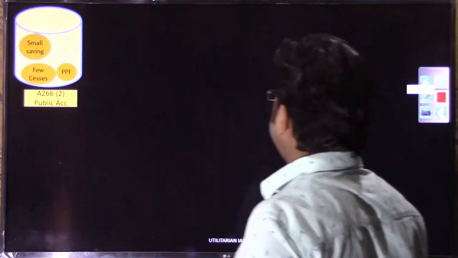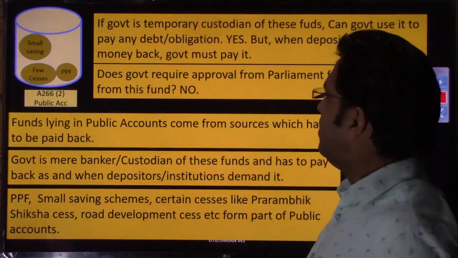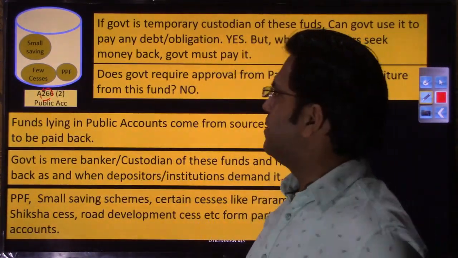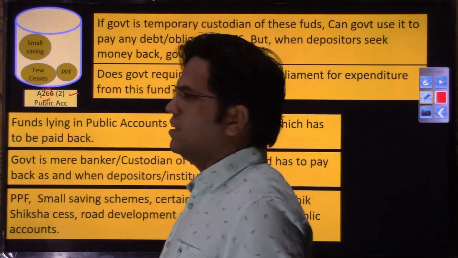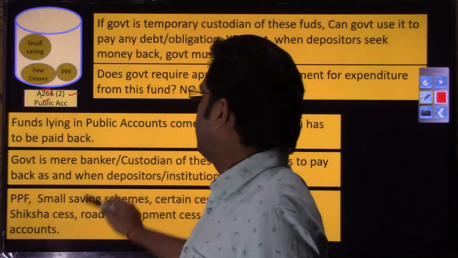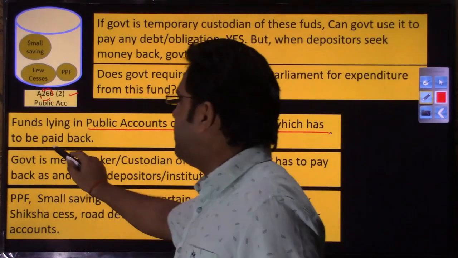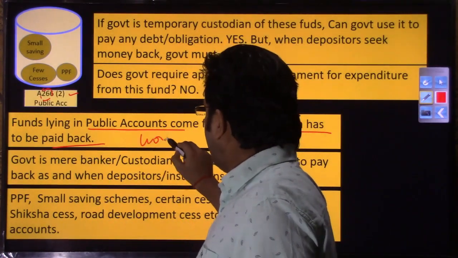Let us move to the next slide and let us discuss the public account, right. So the public account, again Article 266, the same article in which the Consolidated Fund of India has been discussed, just the clause has changed. That was in clause 1, this is in clause 2. Funds lying in the public account come from sources which have to be paid back, right. In this case the government is not the owner, right.